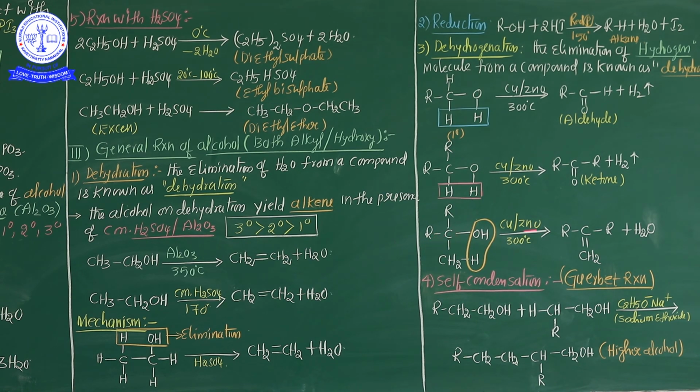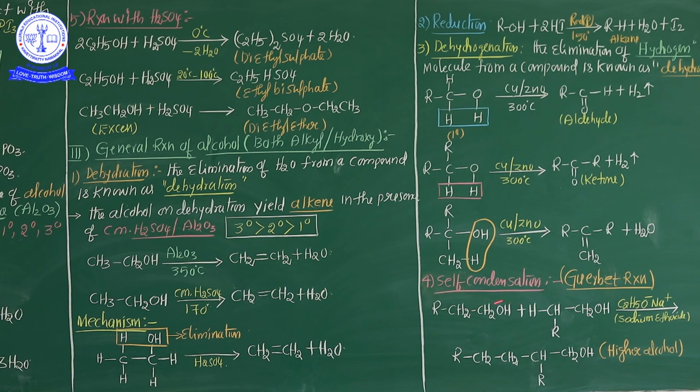After that, here R as usual, C double bond CH2, R as usual, and H2O. So this is a category of dehydration. A 3 degree alcohol is involved in dehydration, but 1 degree and 2 degree alcohols are involved in dehydrogenation to form aldehydes and ketones. Is it clear?